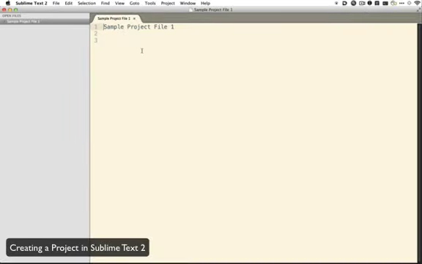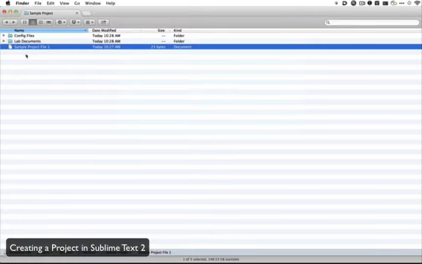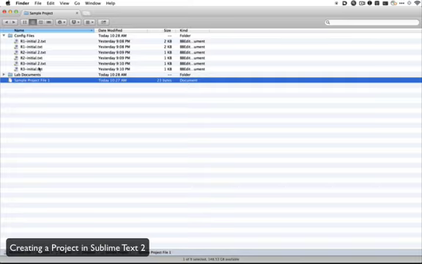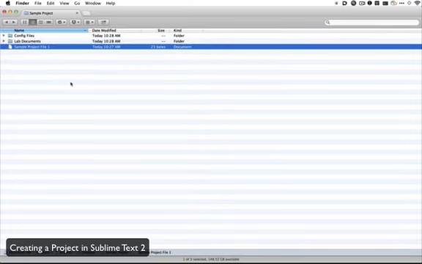Okay, as you can see here, I've got a sample project file. This is just a file that I've created and saved in a folder. If I come over here and look at that folder, I just put it right here in Dropbox, inside of a folder called Sample Project. I also put a couple of folders in here, and then I dropped a couple of configs in here just to see. Nothing major, but okay.